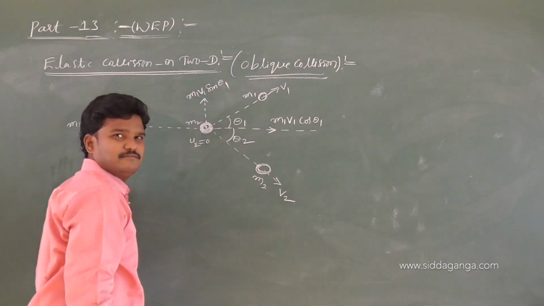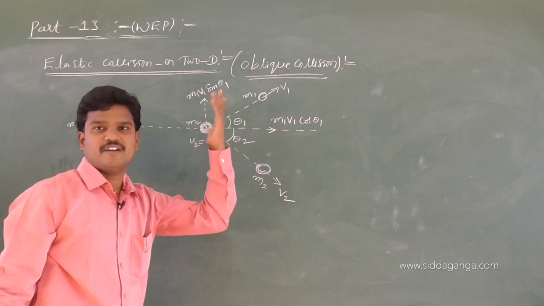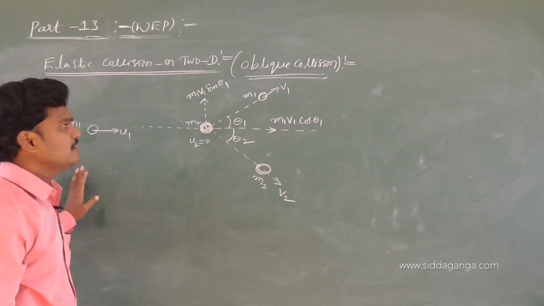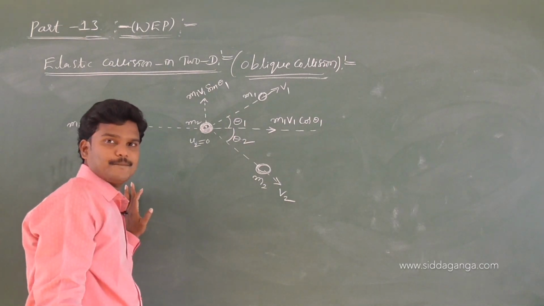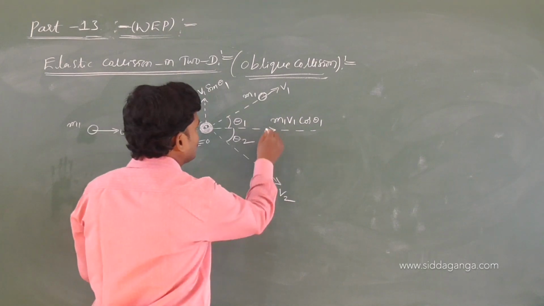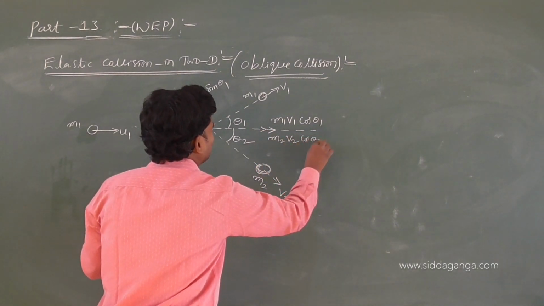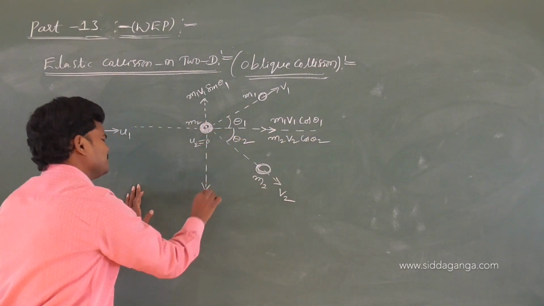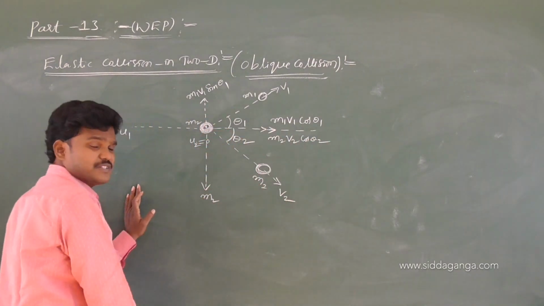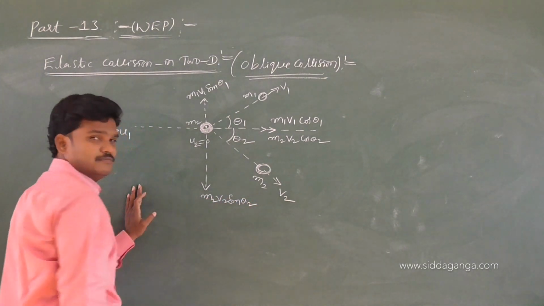There is a momentum along the x-axis and a momentum along the y-axis, so that's why there are two momentums. Coming to m2 v2, the components are m2 v2 cos theta 2 and m2 v2 sin theta 2.